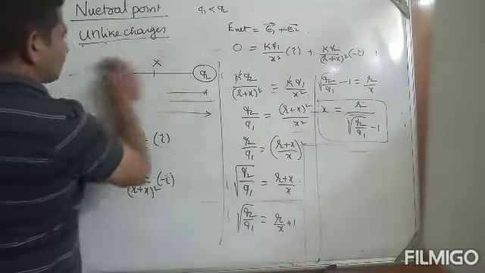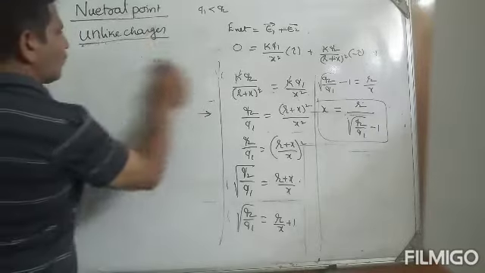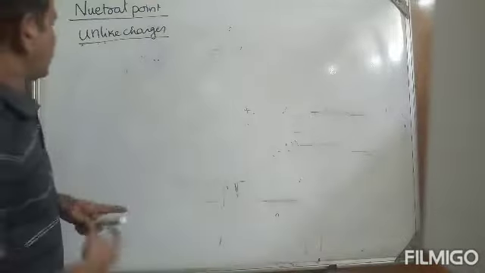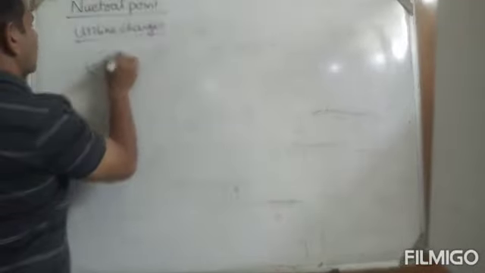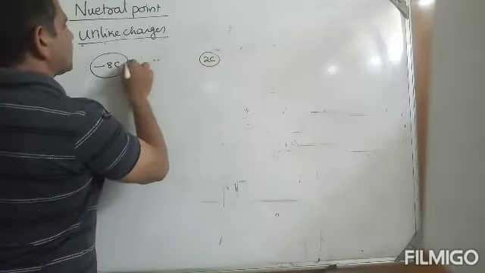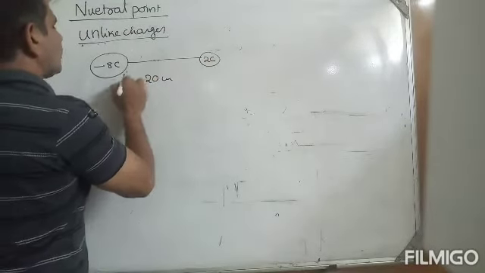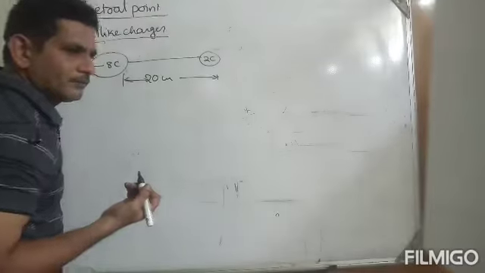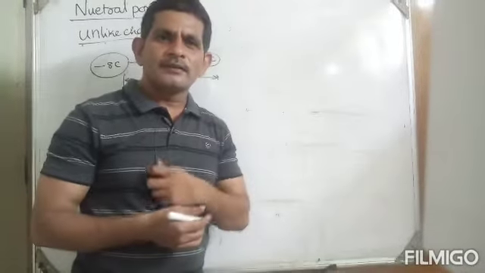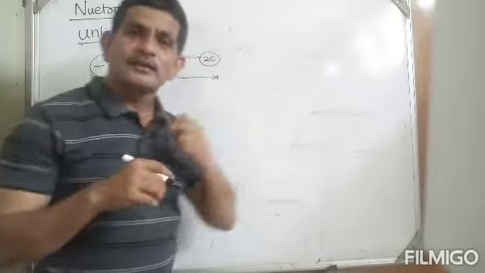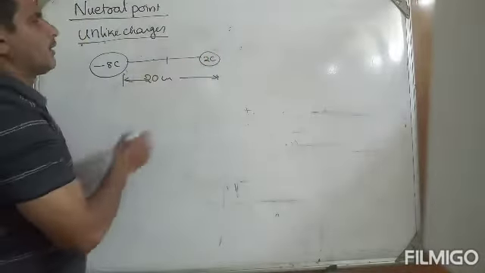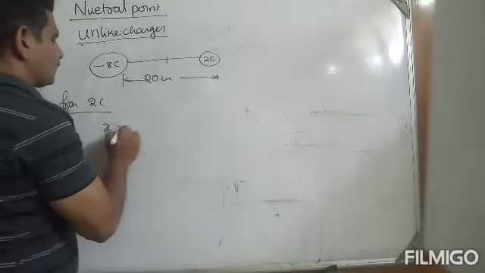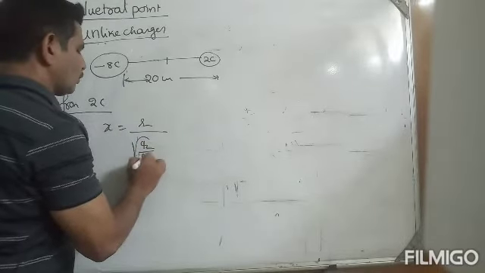See, one example I will give you. What is the distance of neutral point if minus 8 coulomb and 2 coulomb are separated by certain distance 20 centimeter, at what distance the neutral point will exist? Simple. From where you are finding? That is important. From where you are finding? From 2 coulomb. If it is from 2 coulomb, just you can remember x is equals to R by root over Q2 by Q1 minus 1.